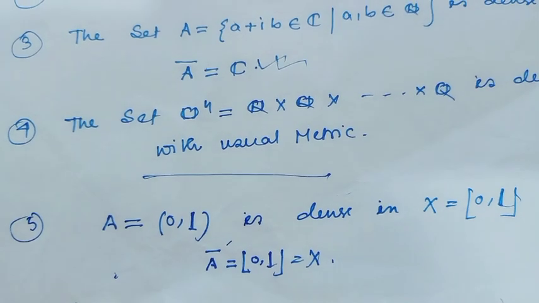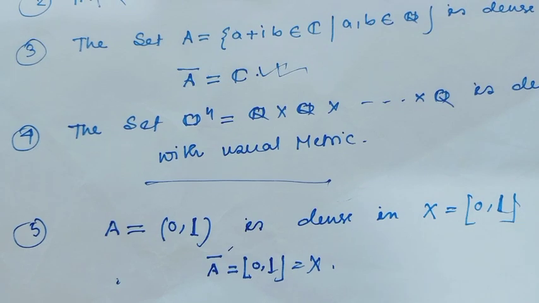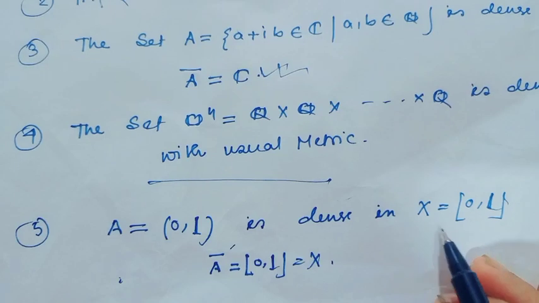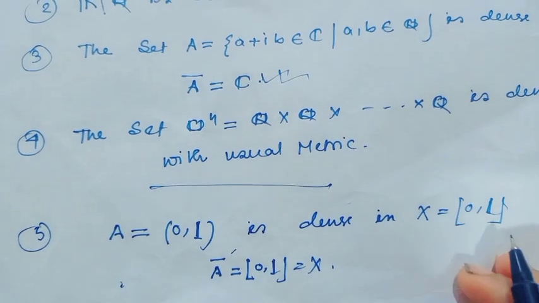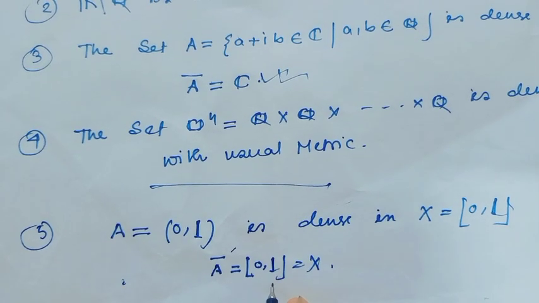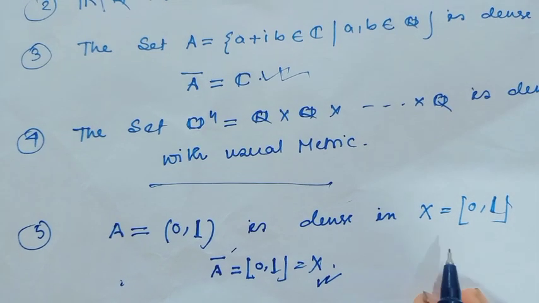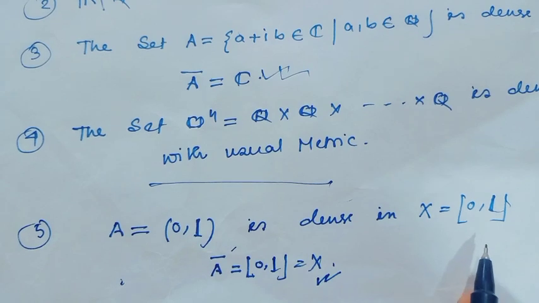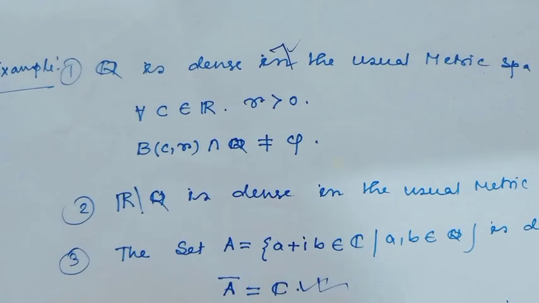Fifth, consider A equal to the open interval (0, 1). Obviously, this set is dense in the space X equal to the closed interval [0, 1], because here A closure equals the closed interval [0, 1], which is equal to X. So A is dense in the metric space X equal to [0, 1]. I hope all my viewers have understood this concept.